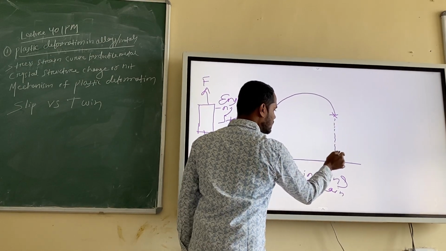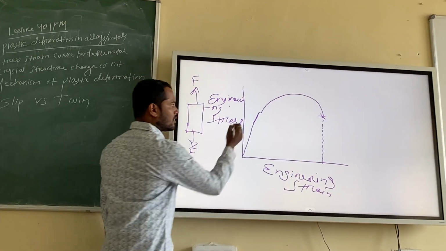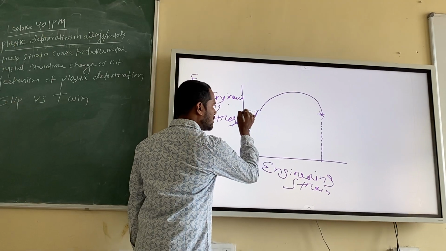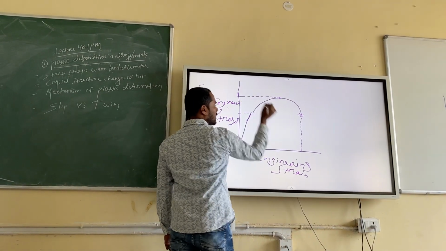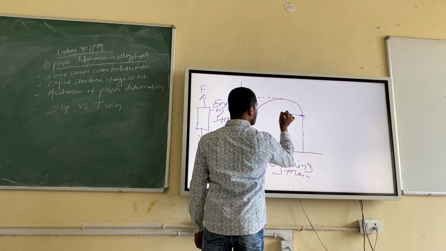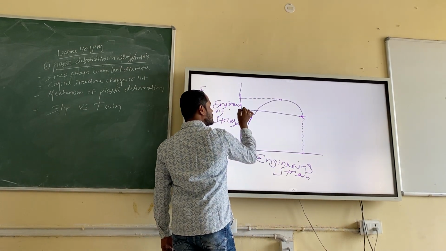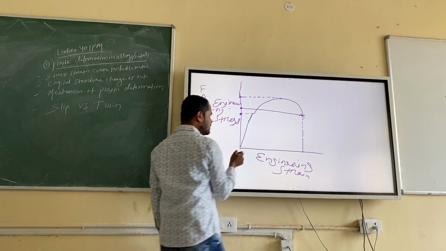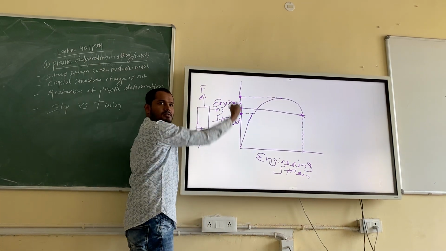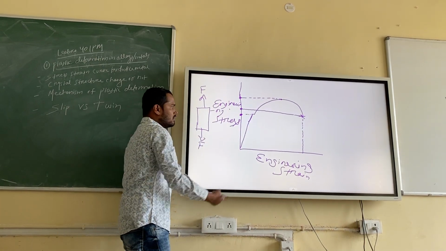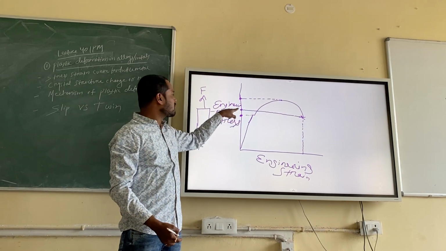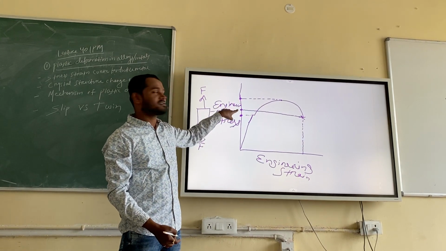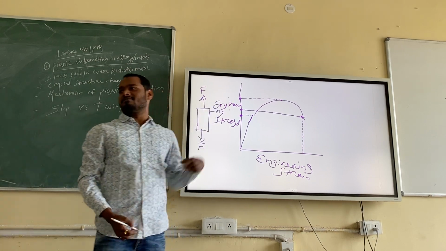This point is showing something, this top portion is showing something, and this one is also showing something, right? These are the 3 points we are getting on the stress axis. Fine. So does anybody remember what this stress is called? Yield stress. Very good. And what is this stress called? Fracture stress. And what is this? Ultimate tensile stress. You know that.